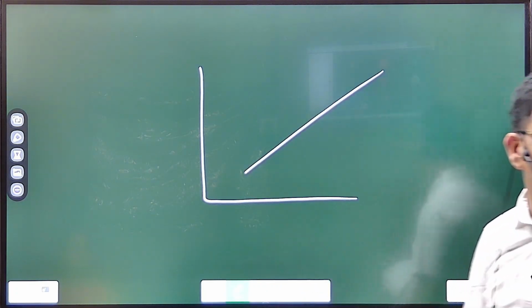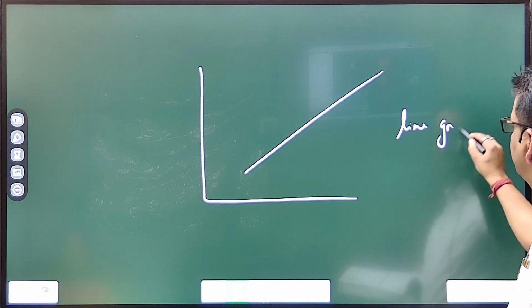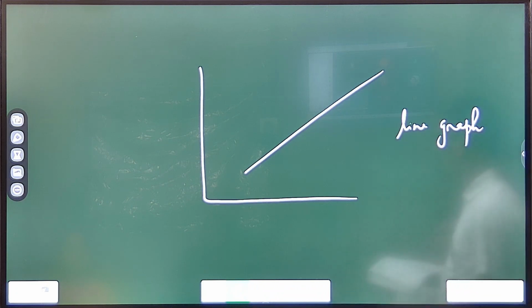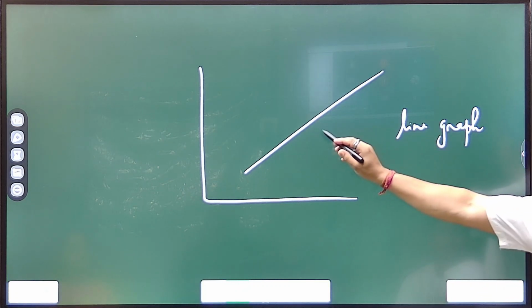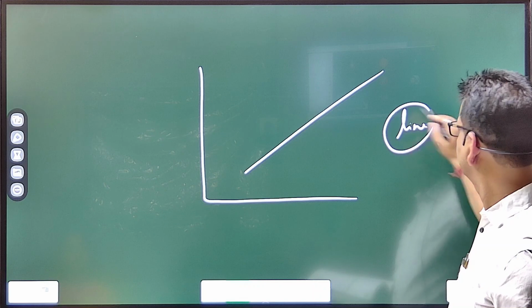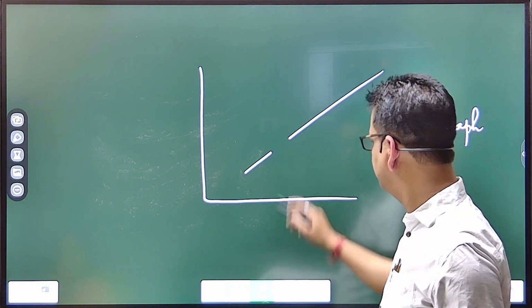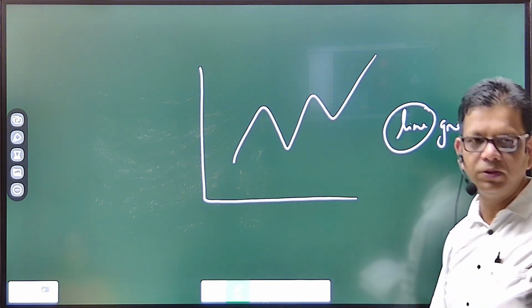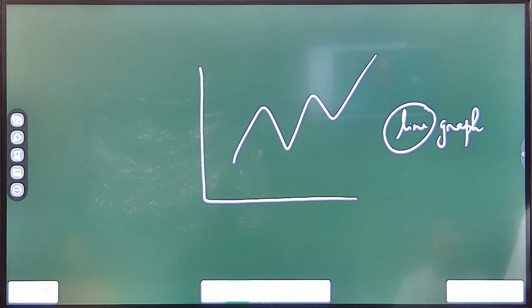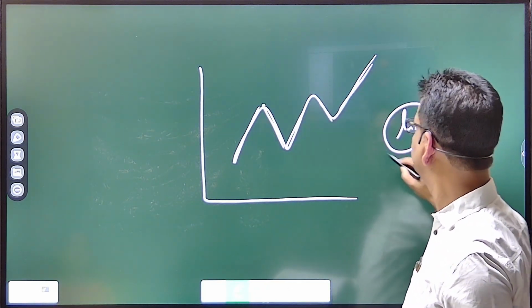I hope you all know that when it is a straight line, it is called a line graph, for any representation of data. When it comes this way, it is a line graph, but unbroken. But when the line is like this, it is also a line graph, but it is broken. Broken in the sense it has some divisions like this, and so on.